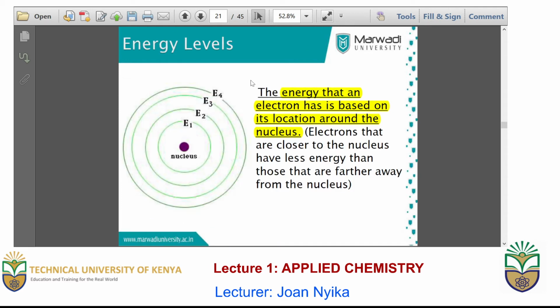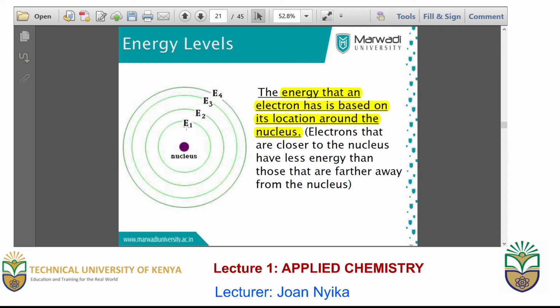But what are energy levels? The energy level is that part that can occupy a certain number of electrons. As we mentioned in the last class, the energy levels that are close to the nucleus are filled fast in comparison to those that are away.